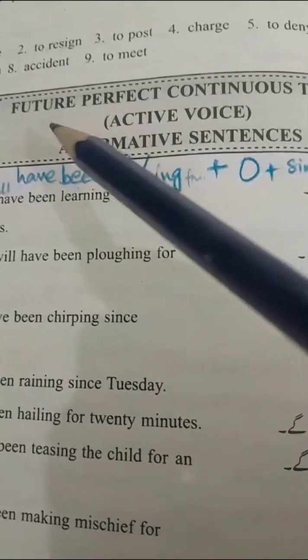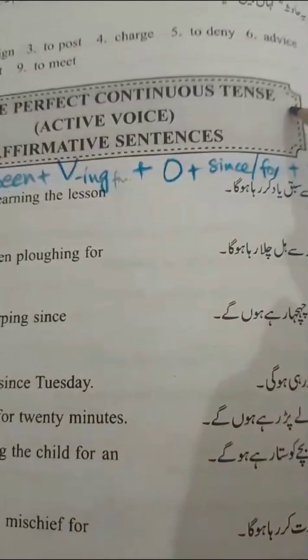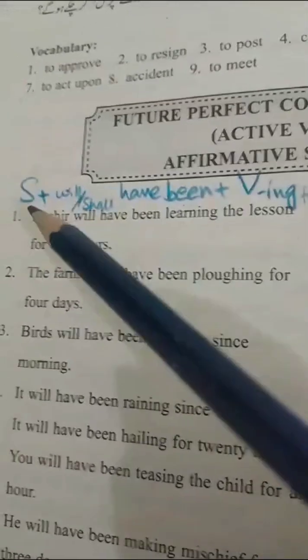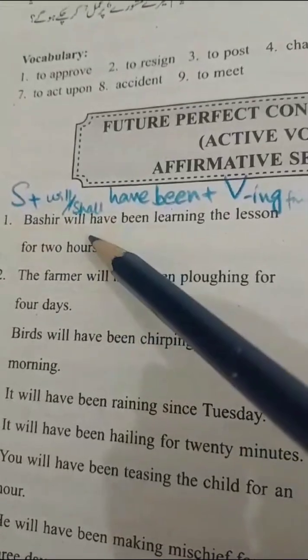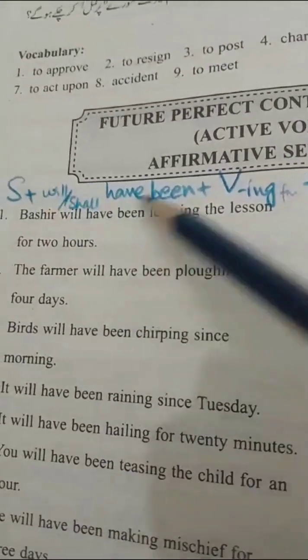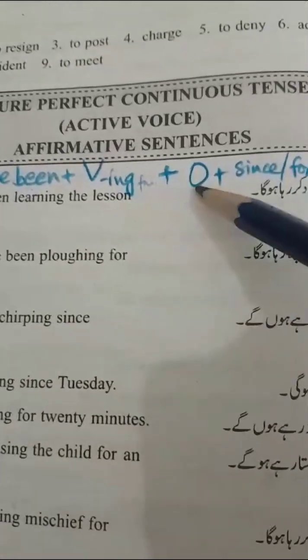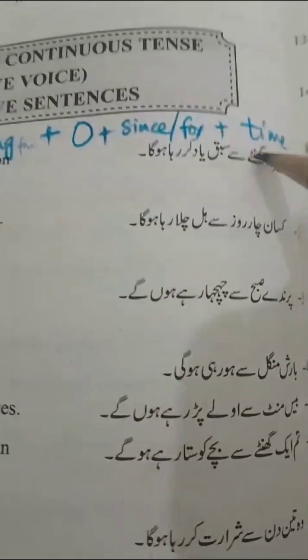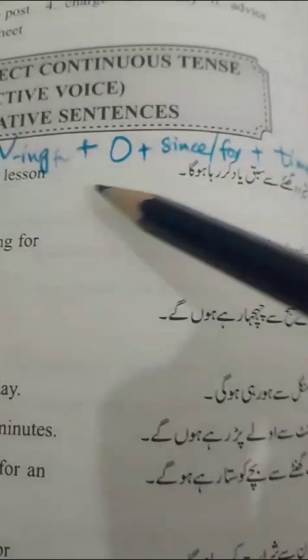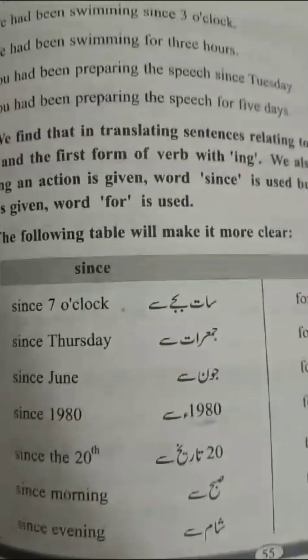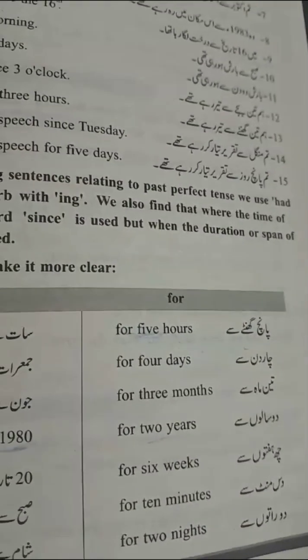And the last tense is future perfect continuous tense. Future perfect continuous tense is formed with subject, then will have been or shall have been, then verb ing form, object, use of since and for, and then time. As yesterday in the previous lesson, I told you about the use of since and for, and there in your book is a table given where to use since and where to use for.